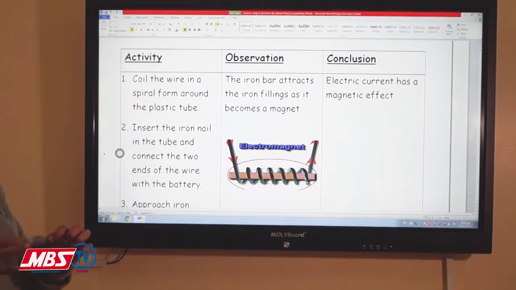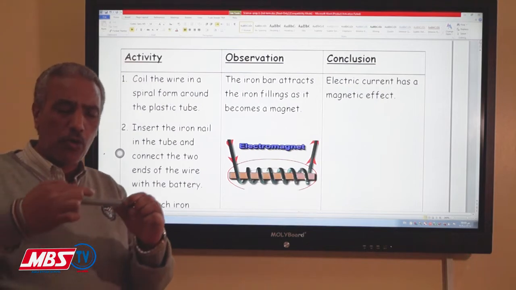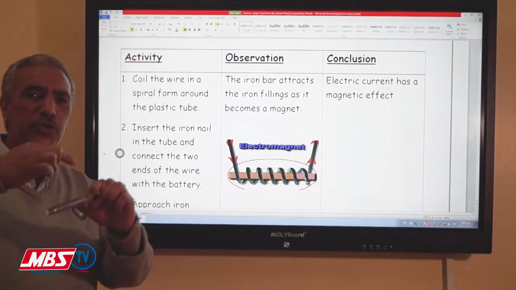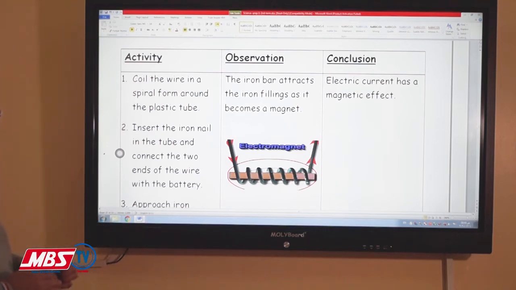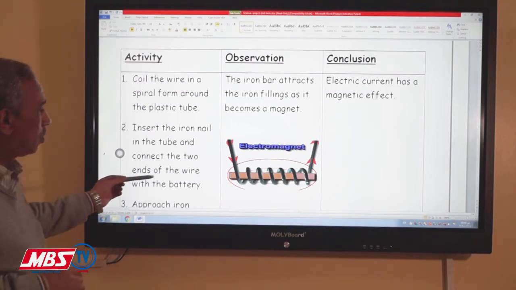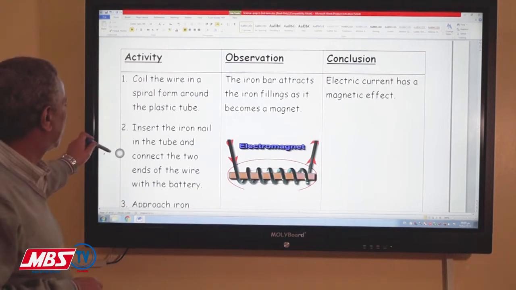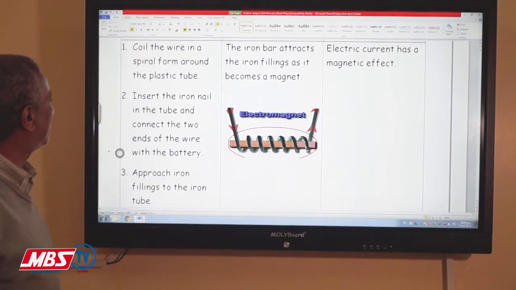If you imagine that this is a plastic tube, we are going to coil a wire around this plastic tube, and then we will insert the iron nail in the tube and connect the two ends of the wire with the battery.